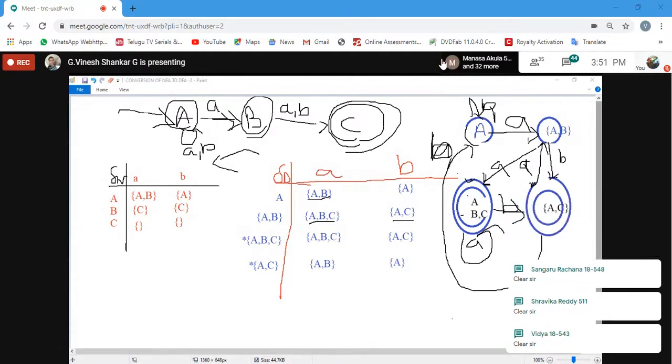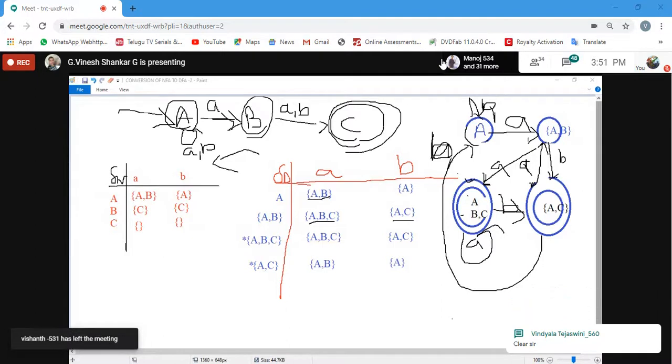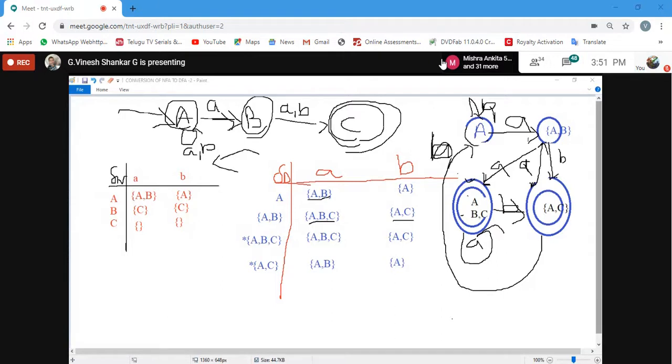Be careful in conversion of NFA to DFA. You need to be really clear. Others will face a problem here. While constructing, you should be careful. These all rules you need to follow.